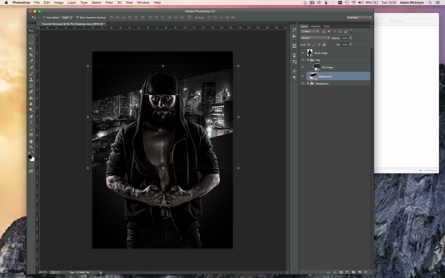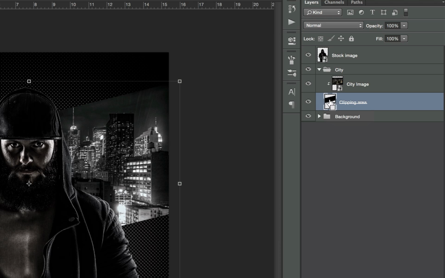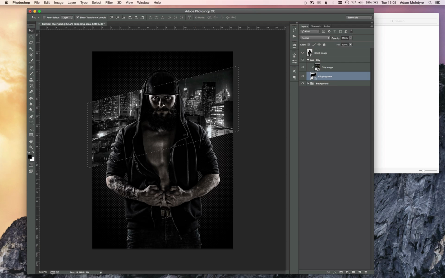And I want to select all of this. So I'll do that by holding down Command on a Mac. I think it's Control on a PC. And you'll notice that the cursor, when I hold down Command, it changes to this sort of dotted square. And that's for the selection. So I can click it, click the thumbnail, not the layer, the thumbnail. And you'll see that this selection box appears.